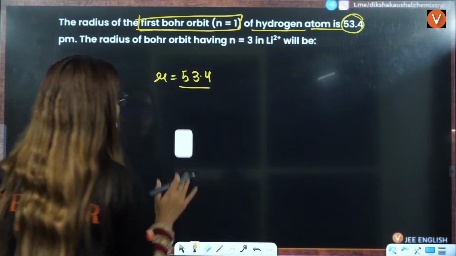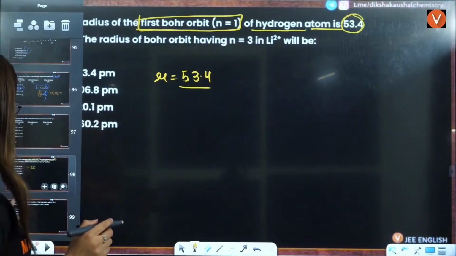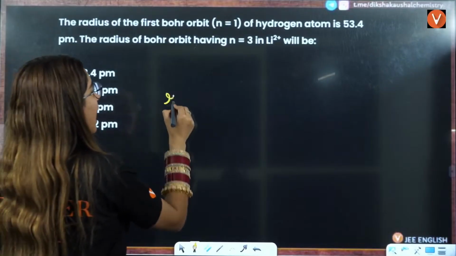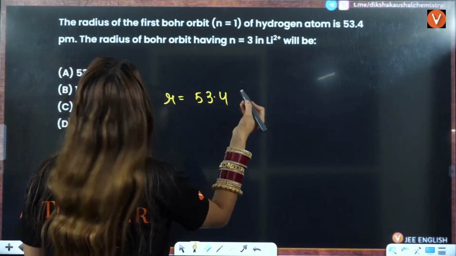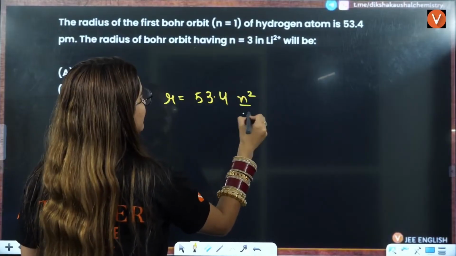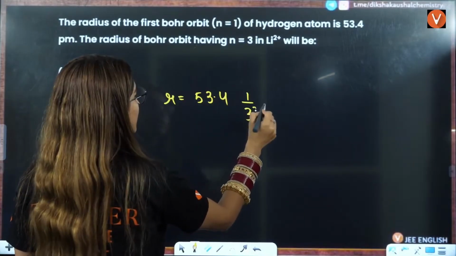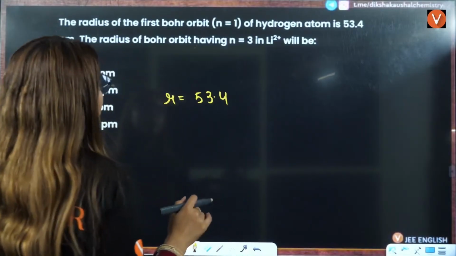So guys, the simple thing is that the radius formula is, wait a minute, let me just put it here. The formula of radius is r equals 53.4, in picometer, times n square by Z. For the first case, n is 1 and Z is 3, so n square by Z is 1 divided by 3.